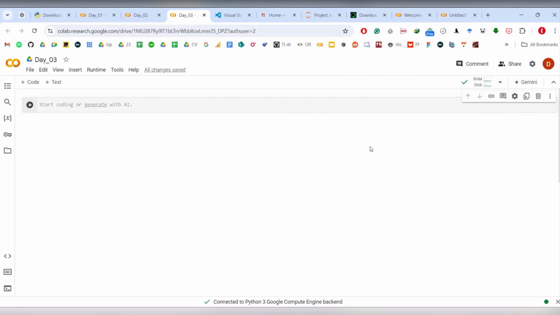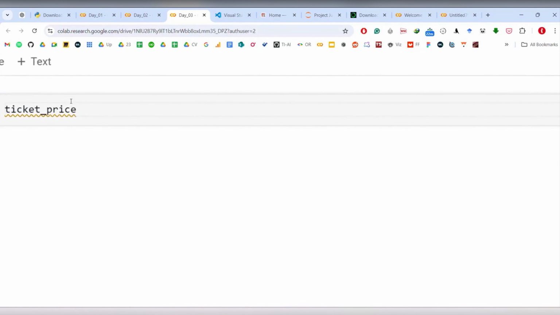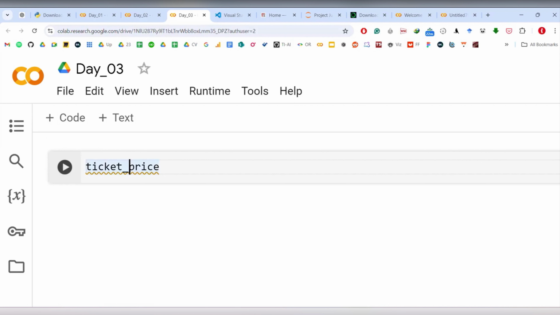Python is sometimes like reading a book. So let's see how it actually feels like reading a book. I'll write the code first and then I'll explain it, so that you actually understand. Just observe while I'm writing the code, and then I'll explain the things in detail. Now ticket price, just observe carefully. I'm using ticket price with an underscore. This is called an underscore, the one which is after 0 on your keyboard. If you press shift and this, you'll get this underscore. So ticket underscore price.